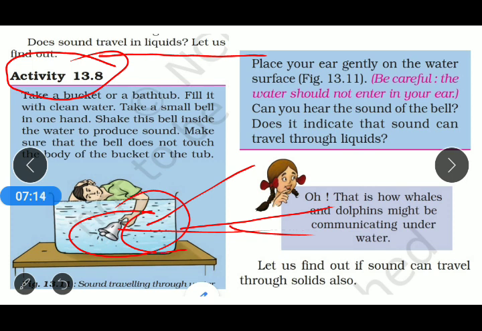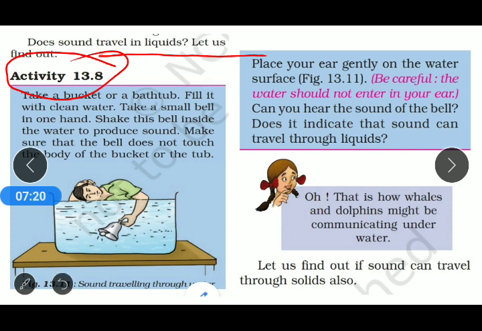Now what is the next step in that activity? When we are shaking the bell, we put our ear on the surface of the water, like that boy is trying to put his ear on the surface of the water, and now we try to hear the sound. One caution when performing this activity is that the ball should not touch any wall of the bathtub or the bucket. That is the caution we have to take care of.